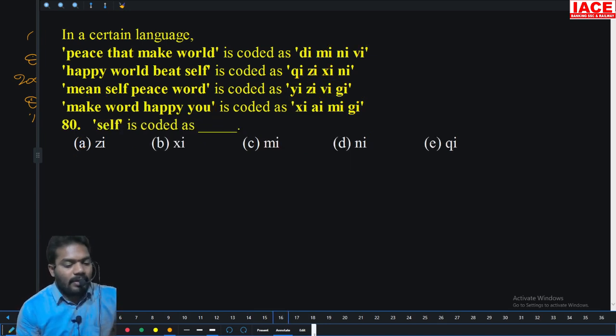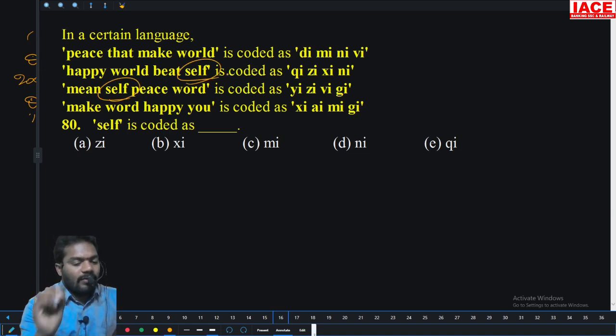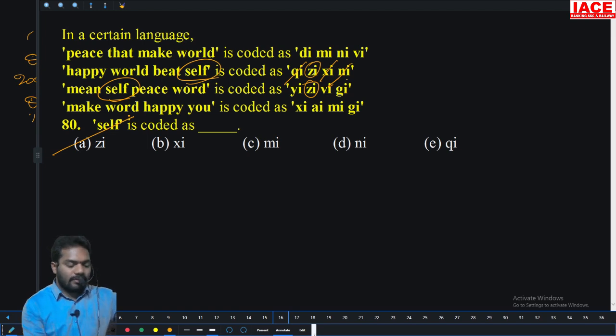Next, self, the code as self. Here is the self, here is the self. Second and third line, which is common? Zi is common. Qi, no. Xi, no. Ni, no. So only A. Option A is the right answer.